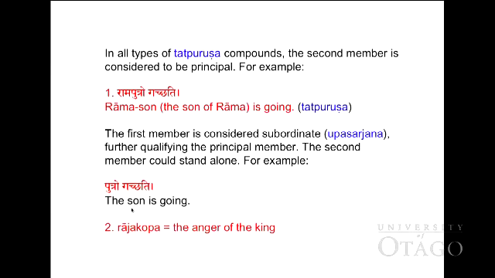The second example is Rāja-kopa, which has two members. The first member is rāja, the second member is kopa. Rāja means king, kopa means anger. So together, Rāja-kopa is a Tatpurusha compound, the anger of the king. Or in the case of the nominative, we can call this one a Karmadhāraya compound.